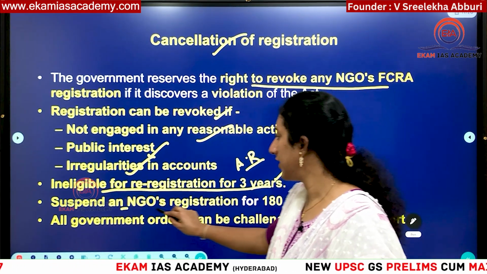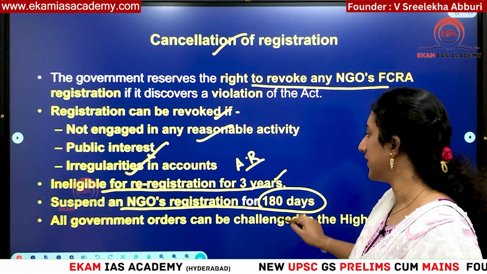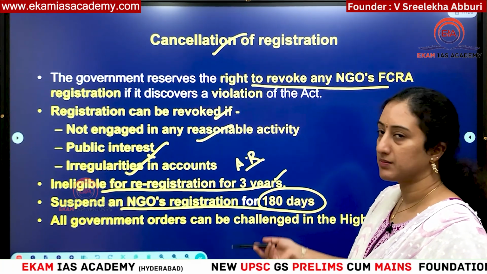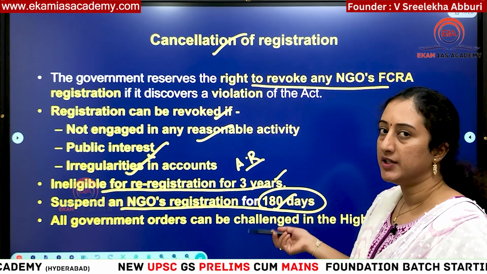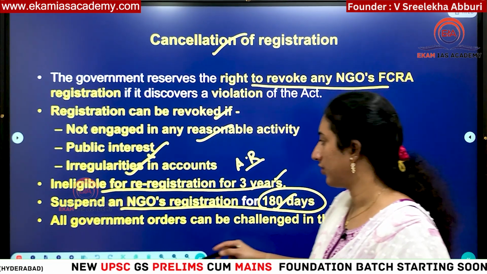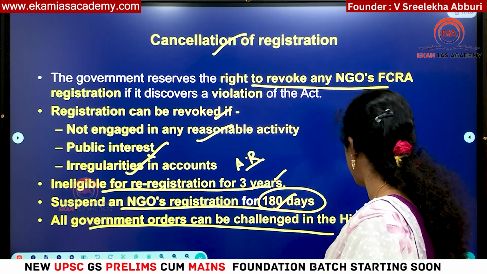And an NGO's registration can be suspended for 180 days. In case any of these grounds are violated, they will suspend it for 180 days. Then they will examine whether it actually happened or not. And all government orders can be challenged in the High Court.